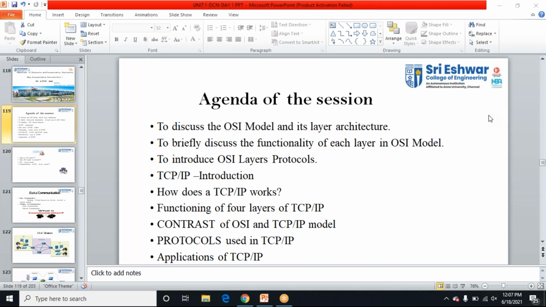And the main part, what is the meaning of the switch? What does the switch do? What is the use of switch?